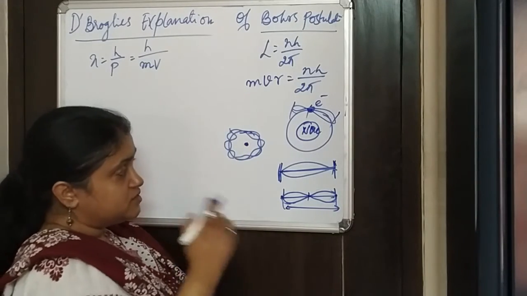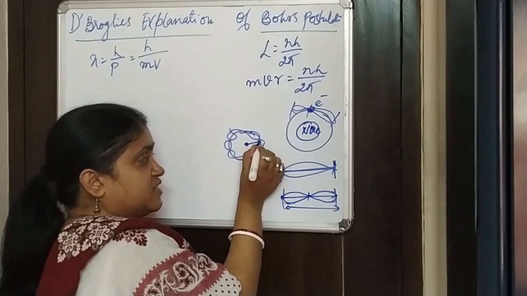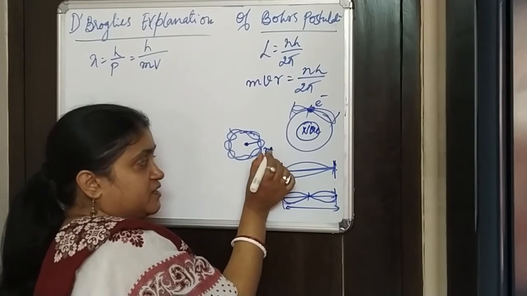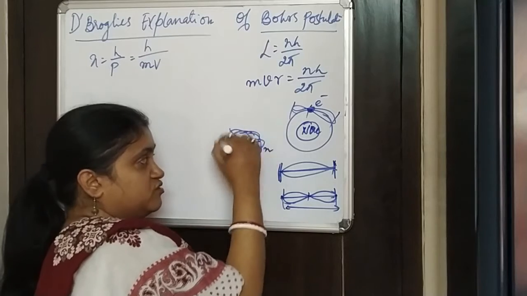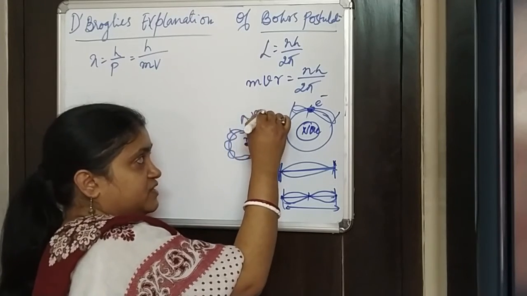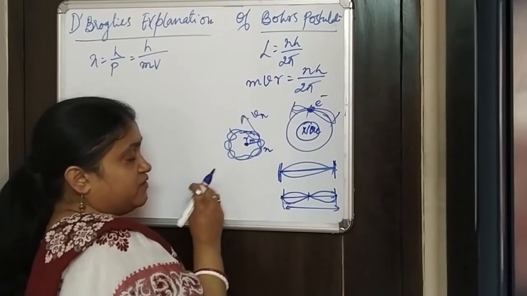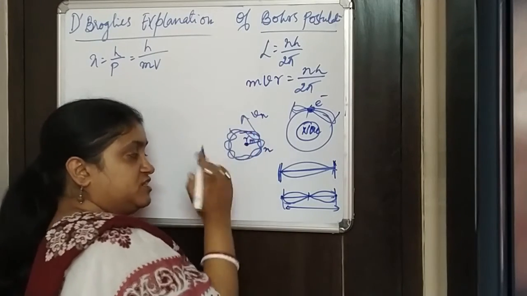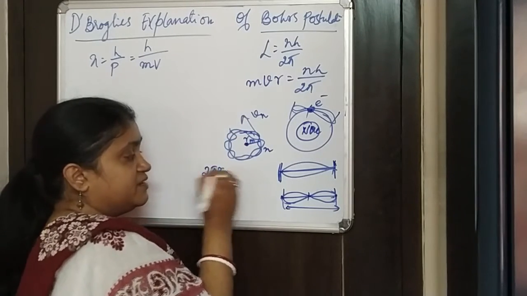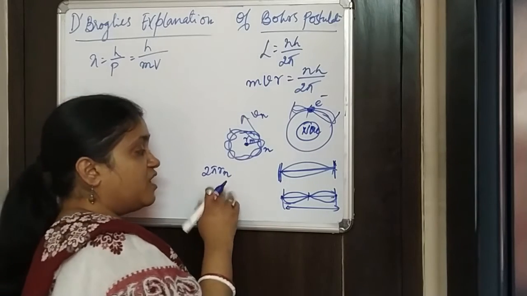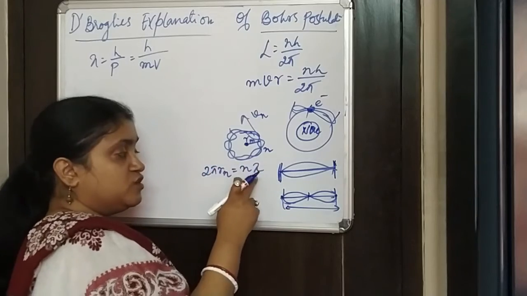And suppose we take the circumference, suppose this is the nth orbit where the radius is Rn, and the electron is moving with a velocity Vn, right? So according to the standing wave concept, the whole circumference becomes 2 pi Rn, and this 2 pi Rn is equal to n lambda. So lambda is the wavelength.